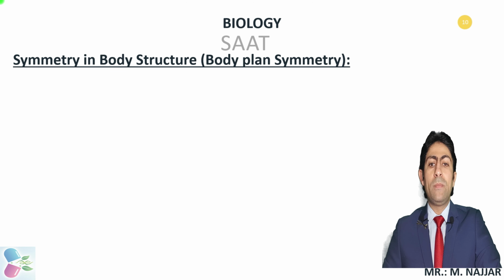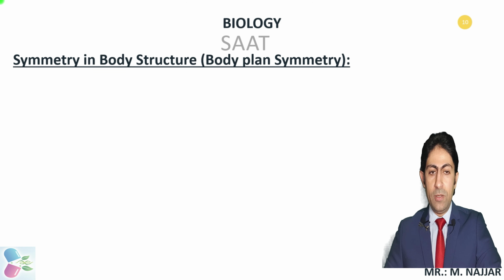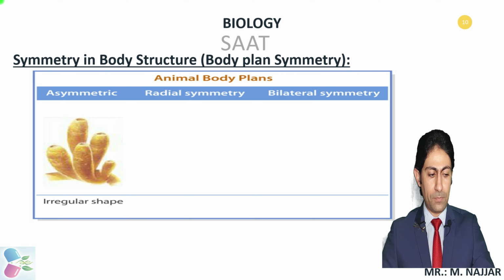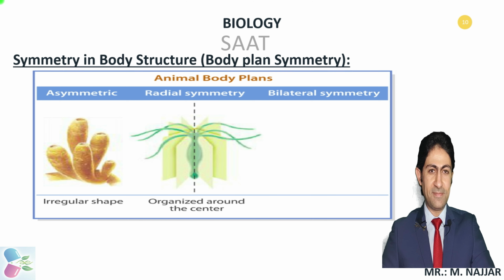Okay, today we're going to talk about the symmetry in the body structure, or the body plan symmetry. Structure of its body. Some animals, like sponges, are irregular in shape. They are called asymmetrical. In an animal with radial symmetry, the body parts are arranged in a circle around a central point. Sea anemones have radial symmetry. You could cut through the center of the sea anemone in any direction, and both halves would look the same.